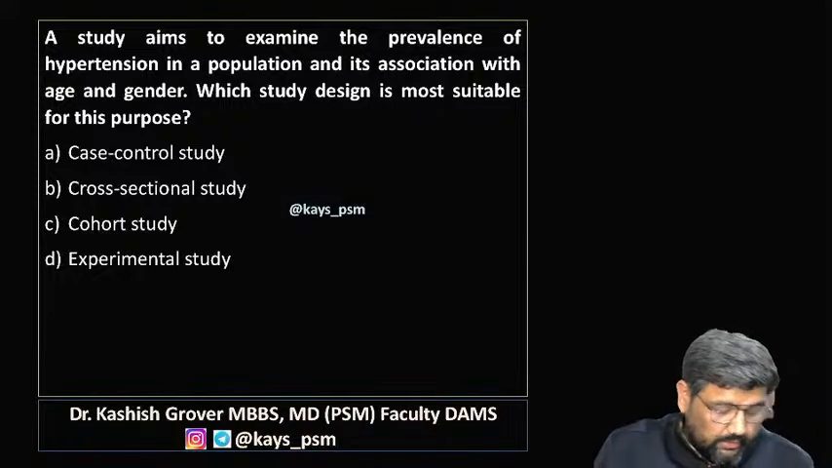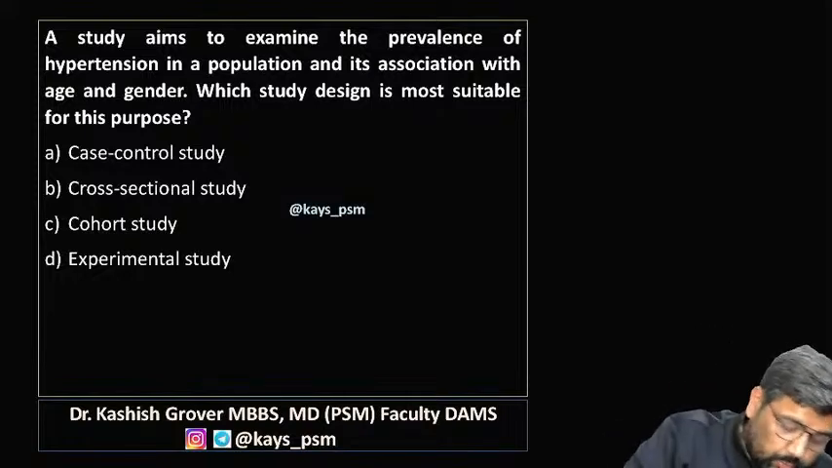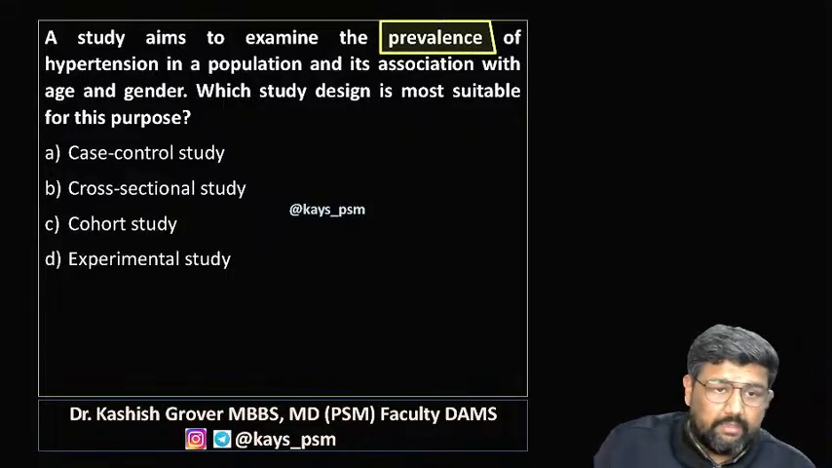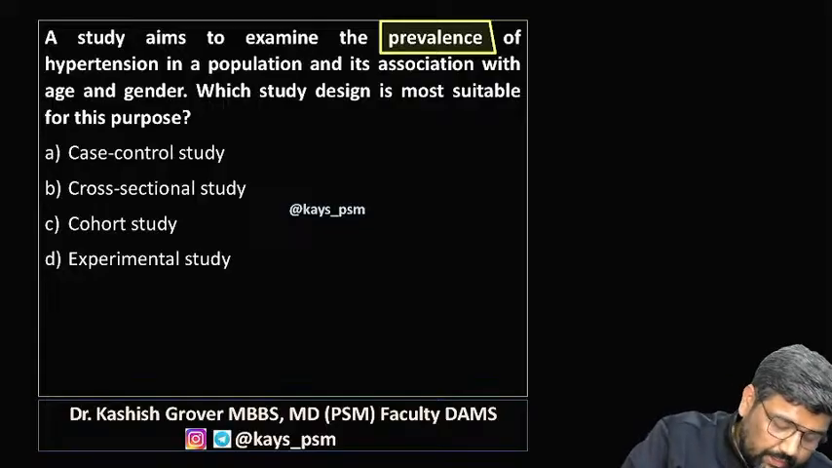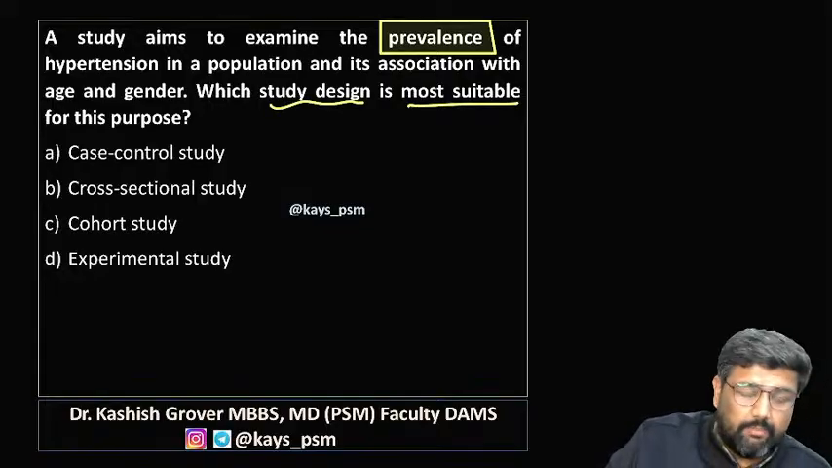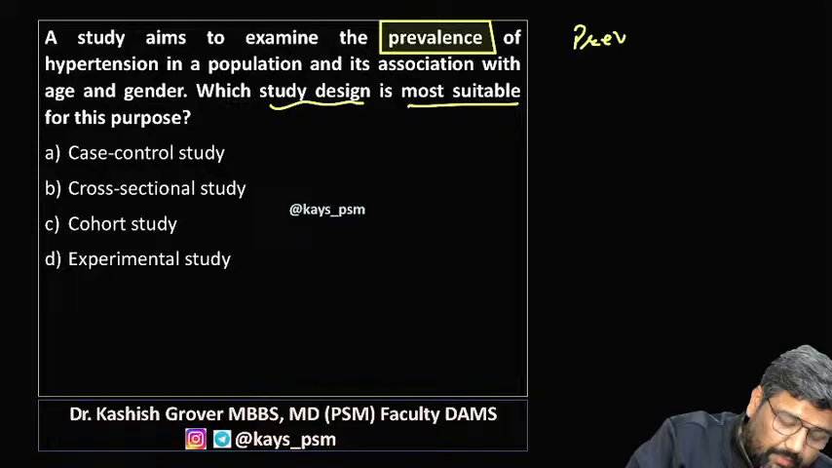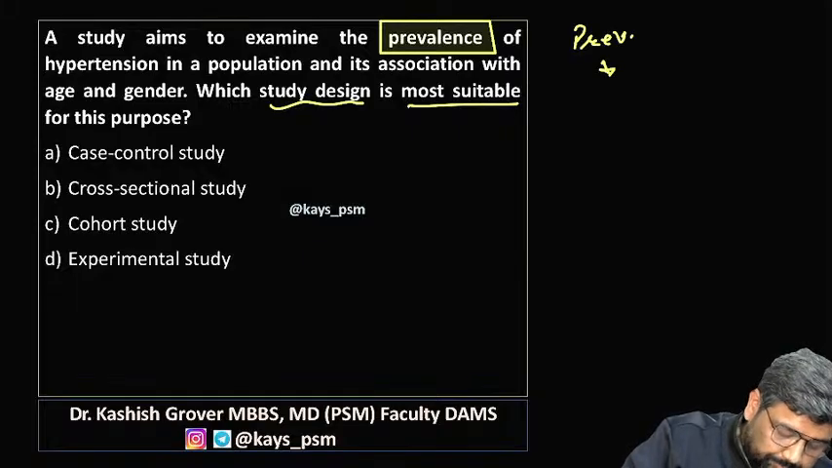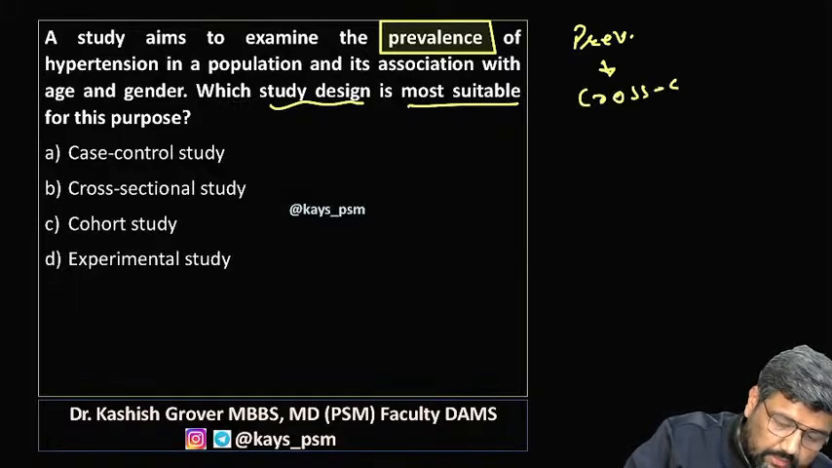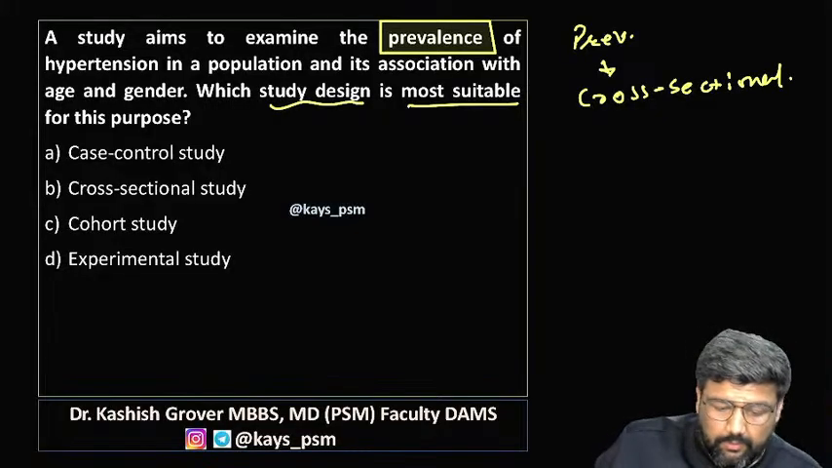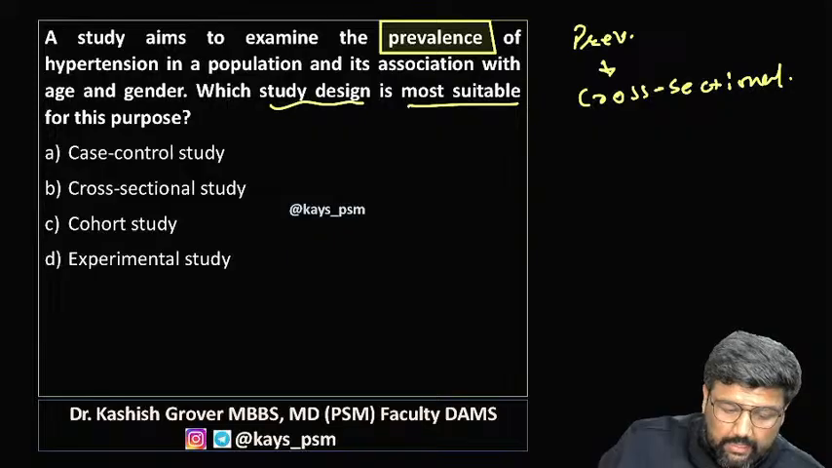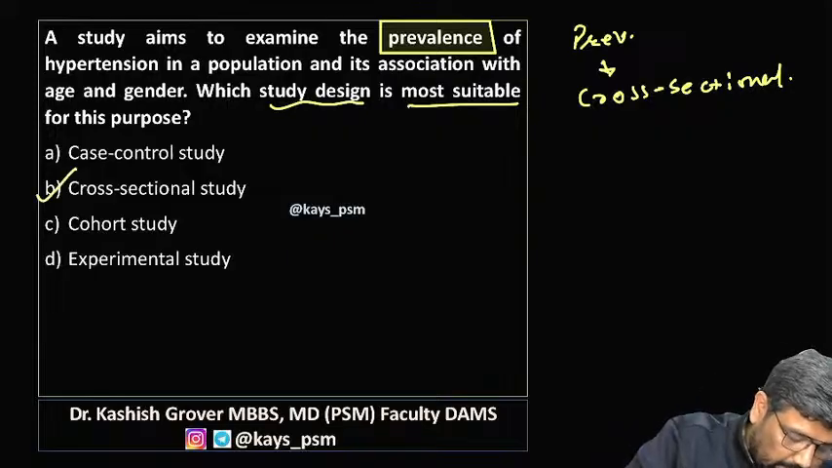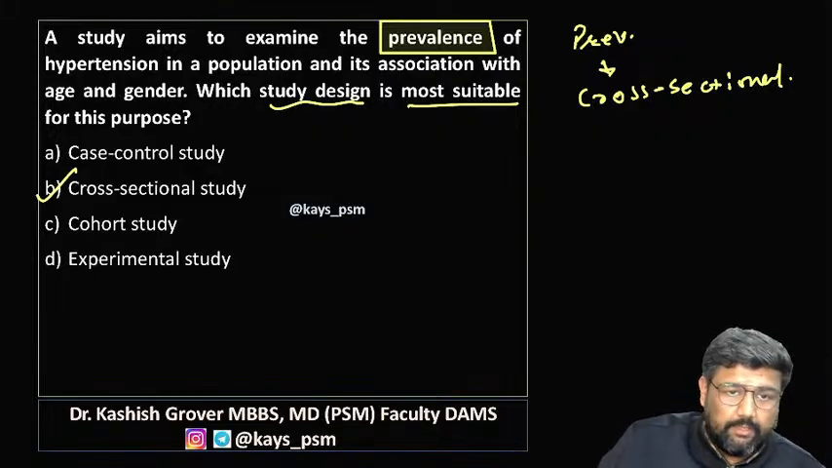Now coming to the next question, a study aims to examine prevalence. They want to study prevalence of hypertension. Which study design is most suitable? Guys, for prevalence we do cross-sectional study. Very good. So here the correct answer is cross-sectional study.